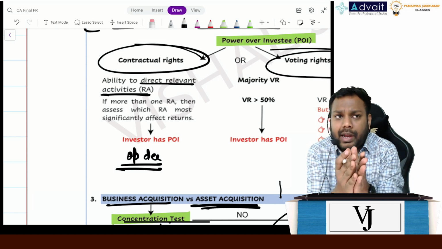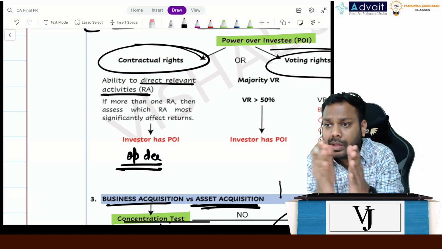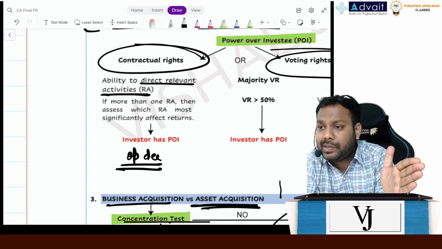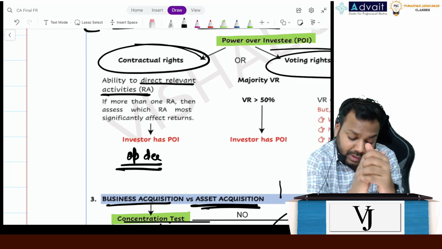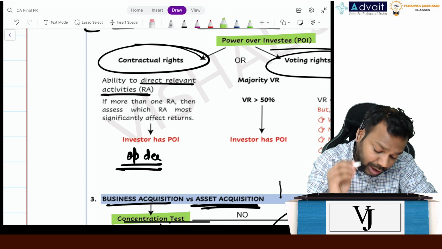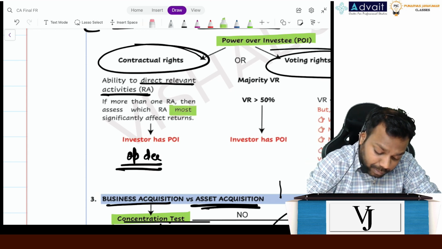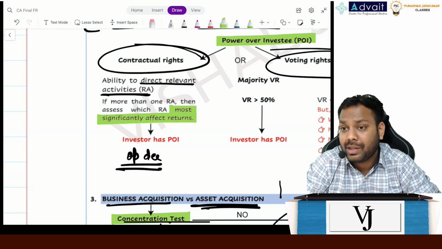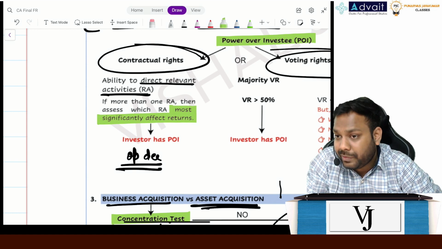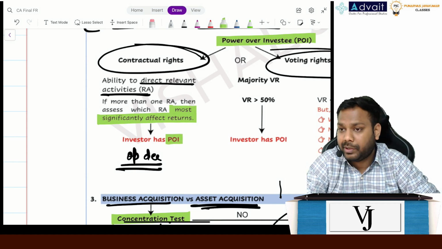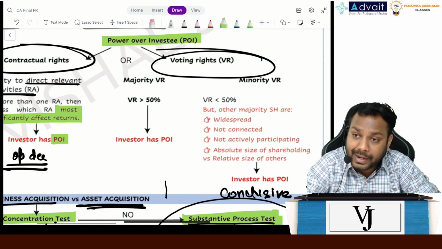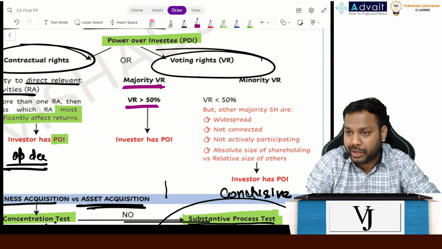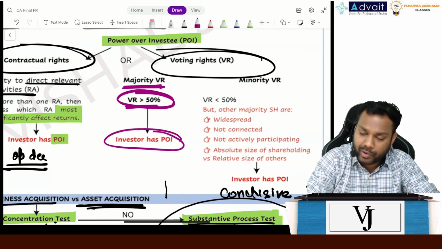But if there are multiple relevant activities, and different persons have the right to take different decisions, then who will have power over investee? Then in that case we will see which relevant activity most significantly affects the returns, and the person who has that right will be called power over investee. Now if we go through voting rights, we'll see who has the majority voting right, that is voting right more than 50%. The person who has more than 50% has the power over investee.